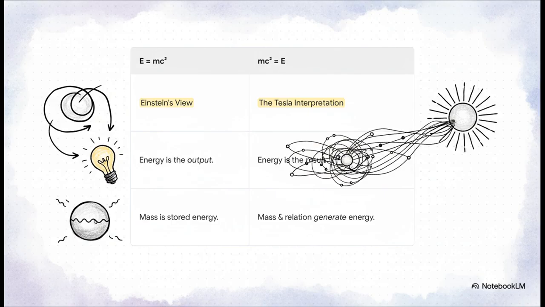Okay, so this slide gets right to the heart of it. We all know Einstein's equation, E equals mc squared, right? Mass is a form of stored energy. But what happens if you just flip it? This theory proposes that mc squared equals E changes the whole story.